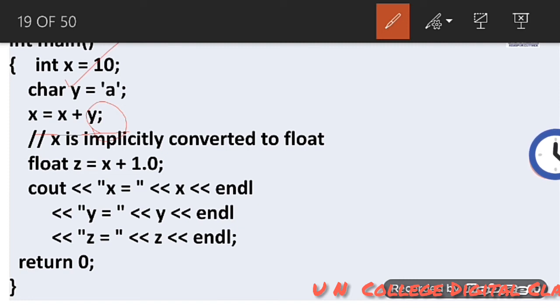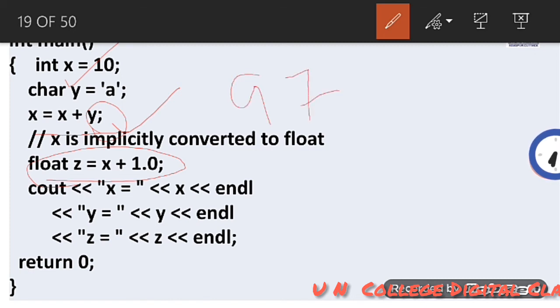Here x is implicitly converted to float z in this statement. But here y is implicitly converted into int type. y contains 'a', and the ASCII value of 'a' is 97.